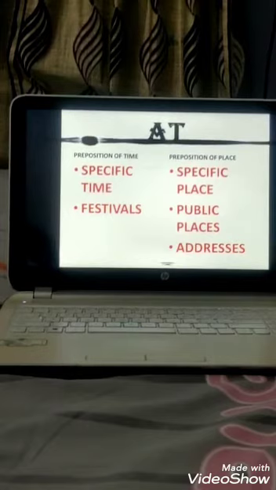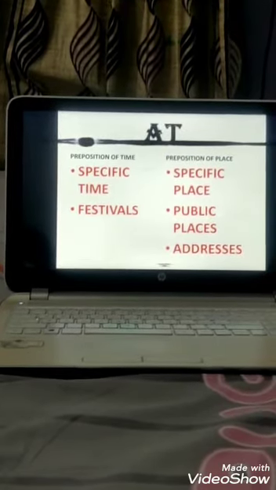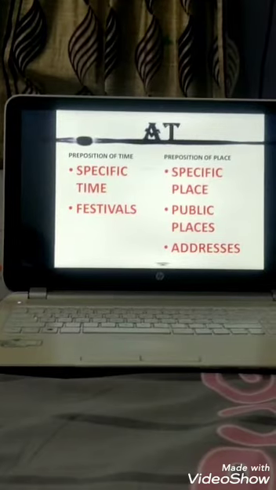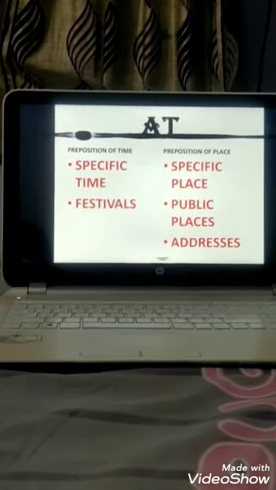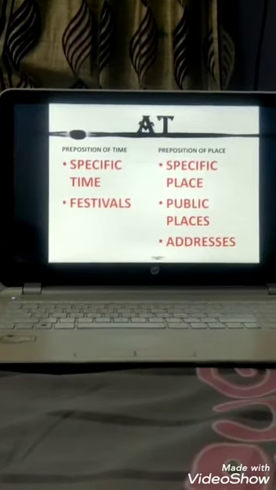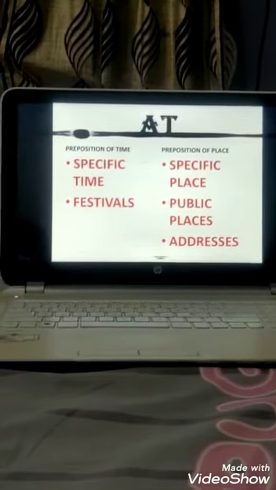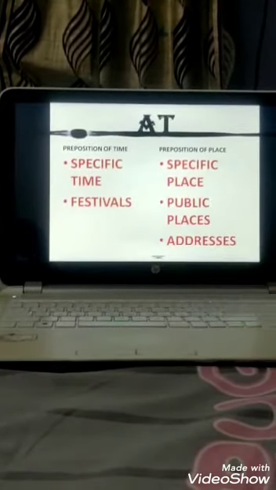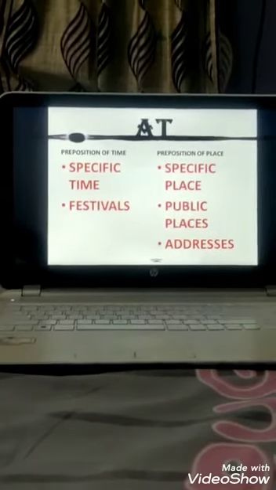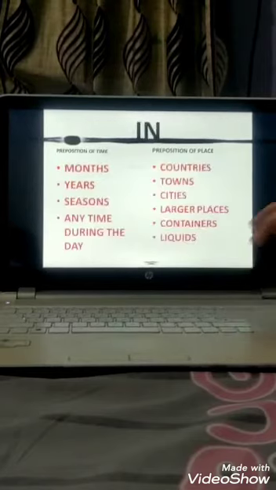And with any address, like my house address is at 455 sector 7. So where you specify the address numbers, there we use the at preposition. I hope you have understood the difference between the preposition of time and preposition of place, and where to use the at preposition. So let's move further.